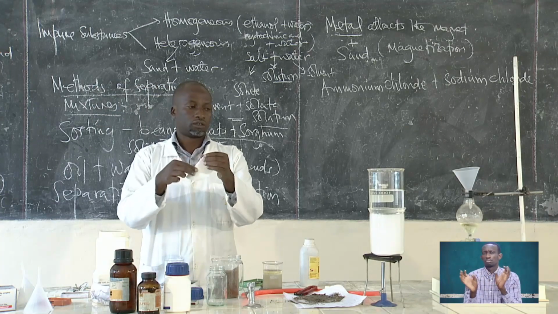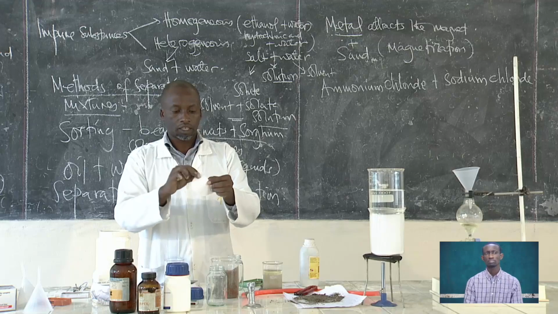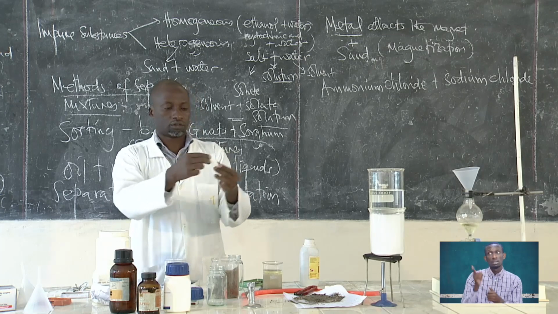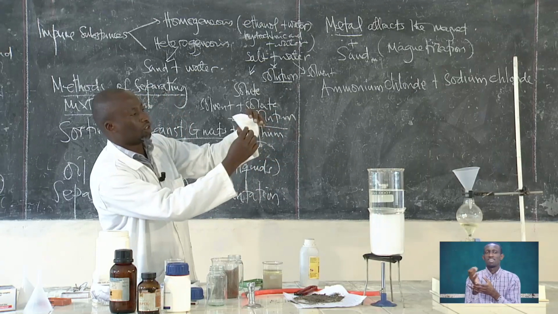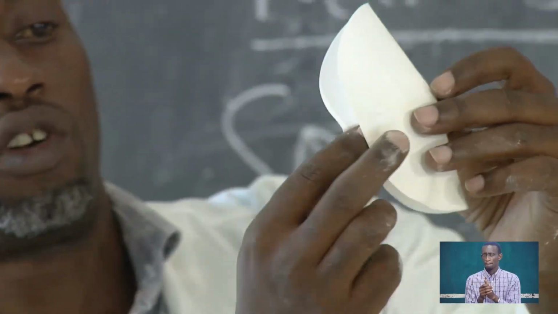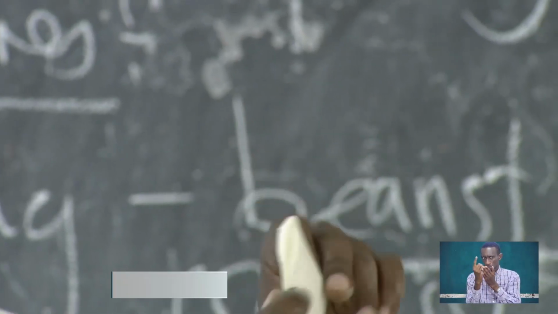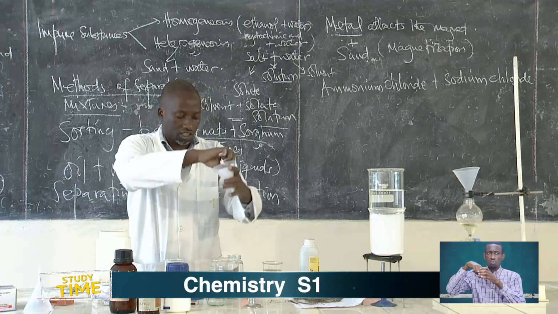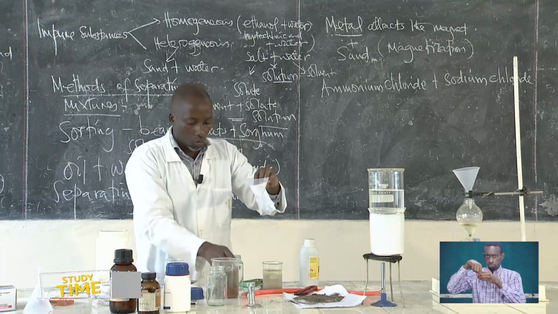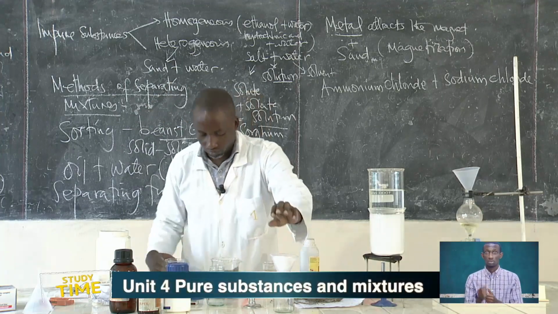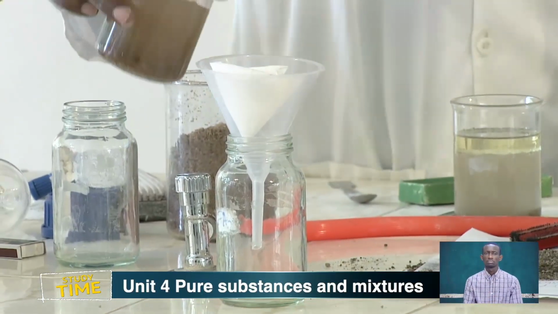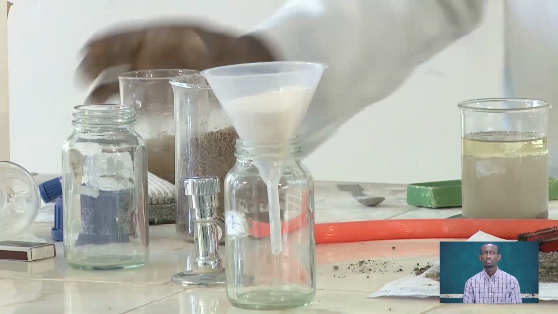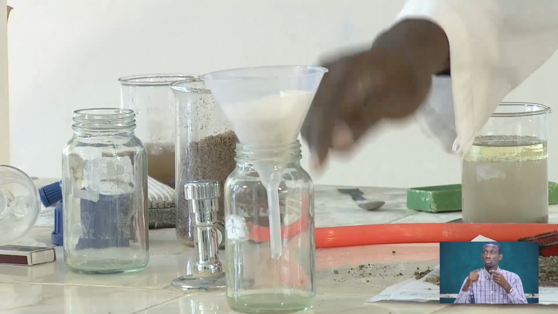This is a filter paper. So you fold the filter paper into quarters, folding it this way, like this, and then put it in the filter funnel. This is a filter funnel. And then you put in your mixture of sand and water. It will have to go slowly, and then the water goes down there.